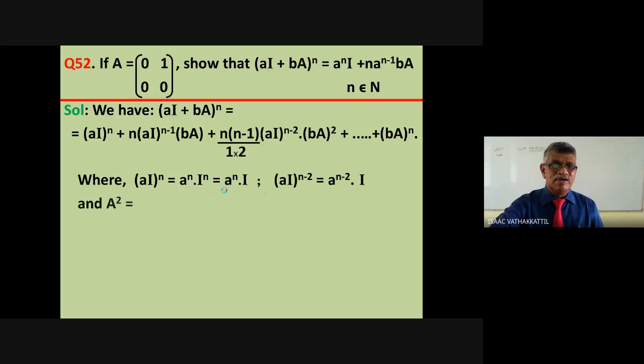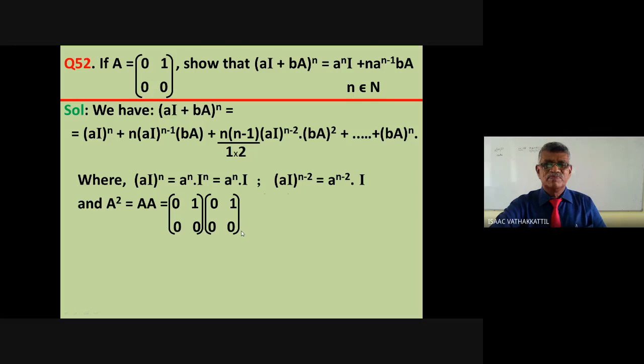What about A squared? That's the main point here. What is your A squared? A squared is A into A. What is A into A? 0, 1, 0, 0 multiplied by 0, 1, 0, 0. What will be? First row, first column, 0. First row, second column, 0. Second row, first column, 0. Second row, second column, 0. Alright?